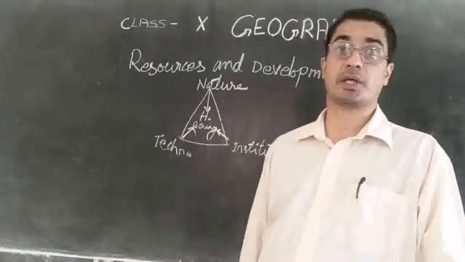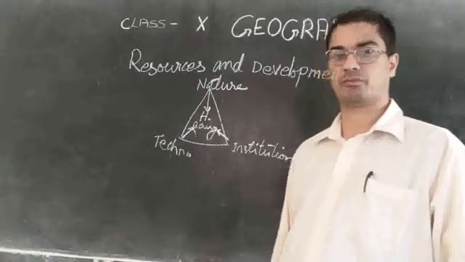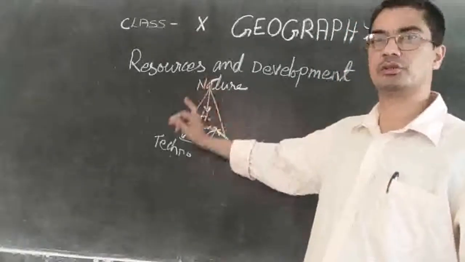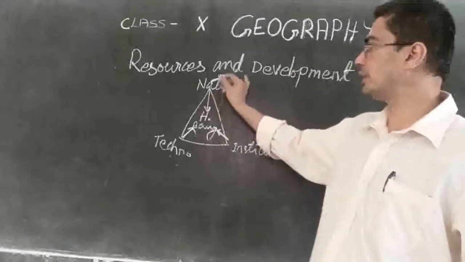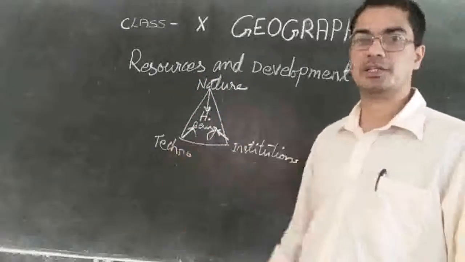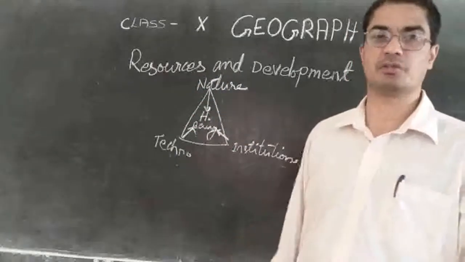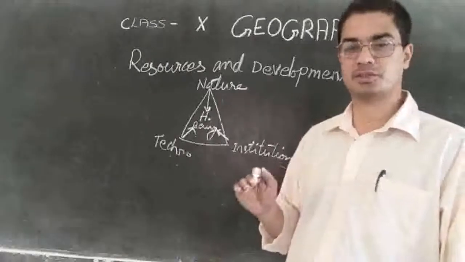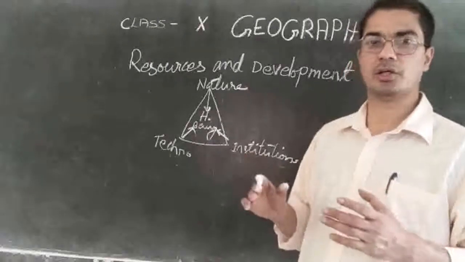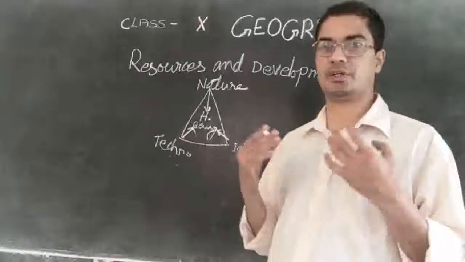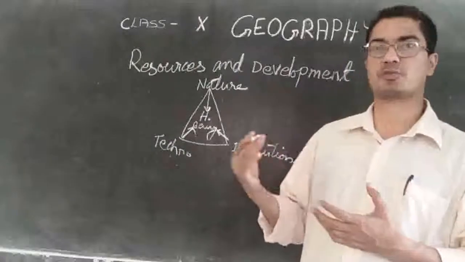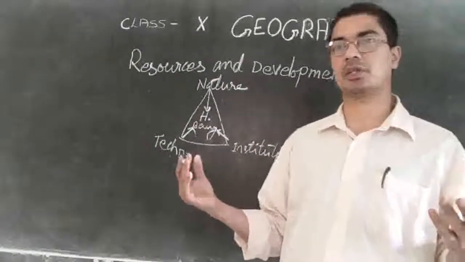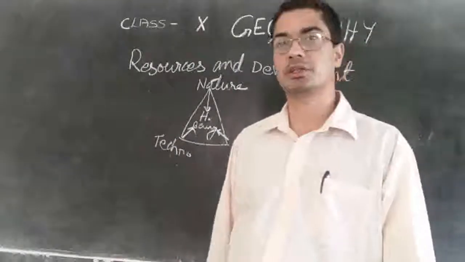So human beings alone cannot go on progressing. You need the help of nature, technology and institutions. And if you use too much nature, then the nature will get damaged. So we should keep certain balance. We should not be so greedy that I want to get maximum profit, maximum money, and so we start exploiting the nature and other things, then the nature gets damaged.